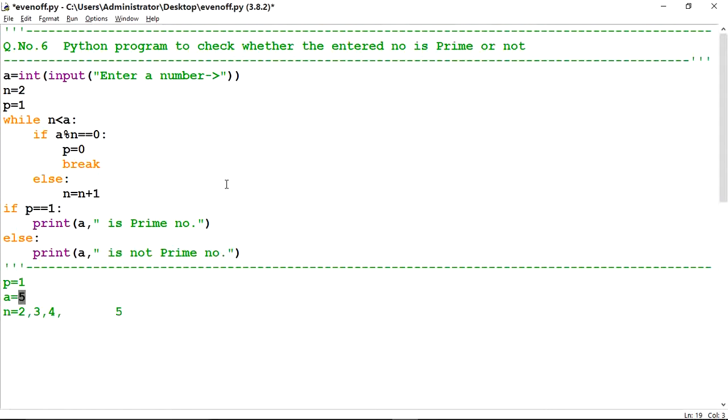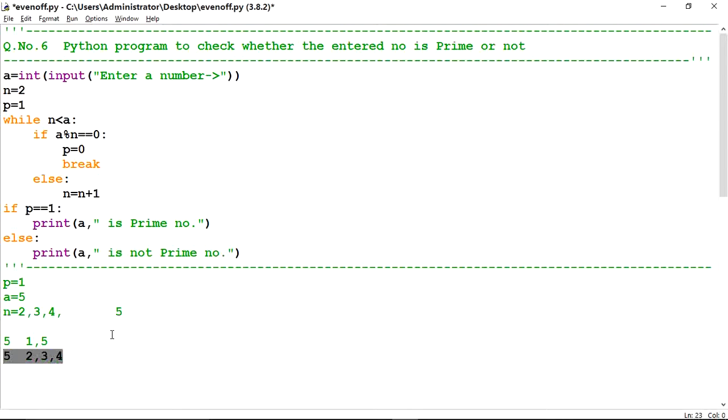What is the concept? The concept is very simple, that I have discussed previously. If I have entered 5, and this number is divisible only by 1 or itself, that means it is prime. If this number is divided by any number between, except 1 or itself, that is 2, 3 or 4, that means it is not a prime number.